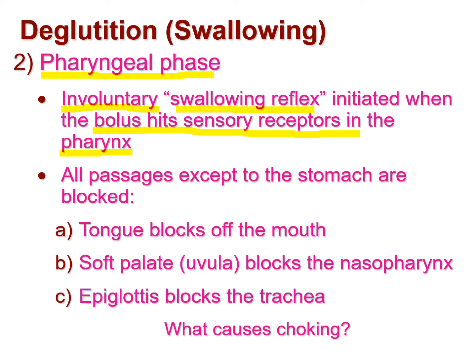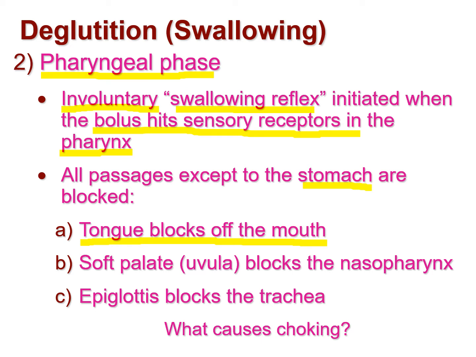In this process, all the passages entering into the mouth are closed, except the passage to the stomach. Only the esophagus will be open, and all other entrances and exits will be blocked. By entrance I mean the tongue blocks the mouth. When we are swallowing something, we cannot open our mouth. We cannot swallow something when the mouth is open. We have to close the mouth so that the tongue can easily push the bolus into the pharynx.